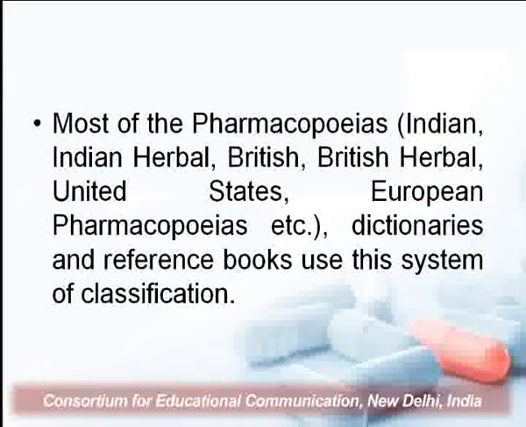And this is the most common type of classification system that is largely used by various official documents known as pharmacopoeias, like Indian Pharmacopoeia, Indian Herbal Pharmacopoeia, British or British Herbal Pharmacopoeia, United States Pharmacopoeia, European Pharmacopoeia, and so on. As already told, dictionaries and reference books use this kind of classification system.